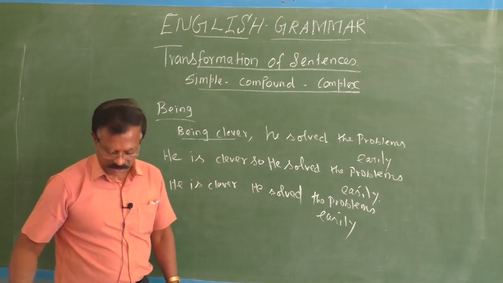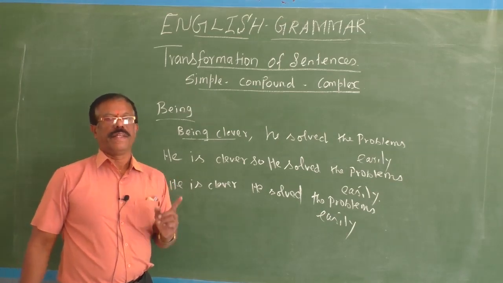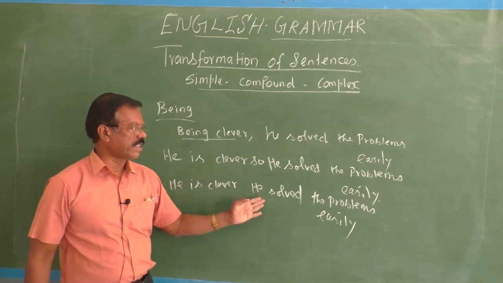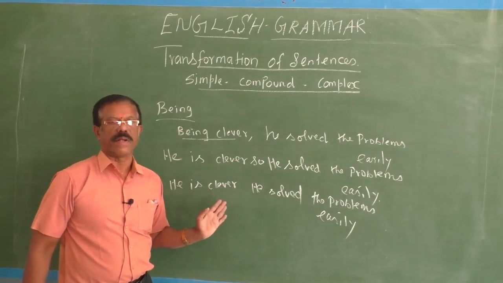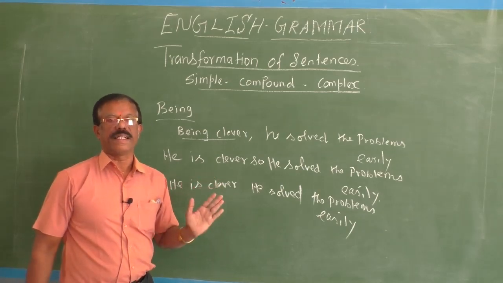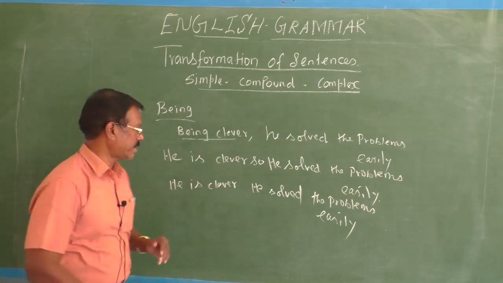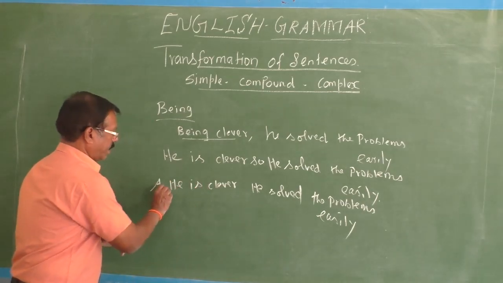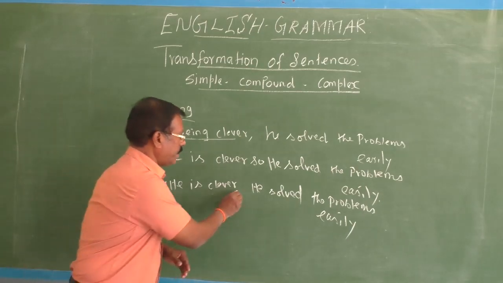In a complex sentence, there should be only one main clause and one or more subordinate clauses. The main clause is "he solved the problems easily". You have to change this main clause into a subordinate clause. If you affix a subordinating conjunction to this clause, then it will become a subordinate clause. As he is clever, he solved the problems easily.